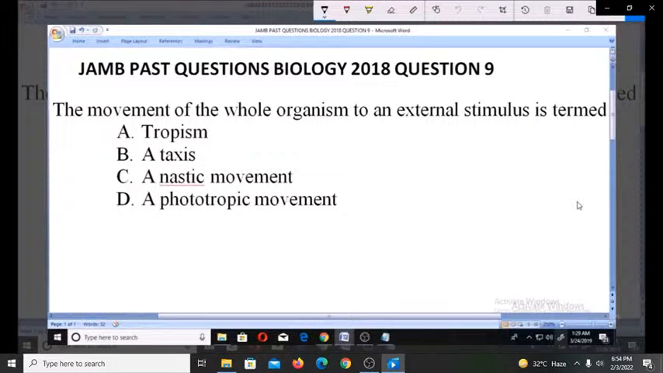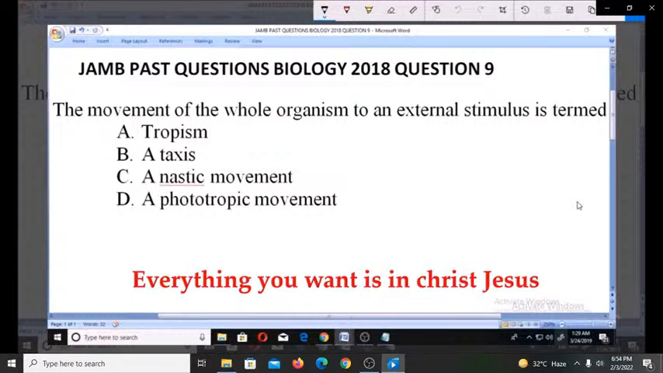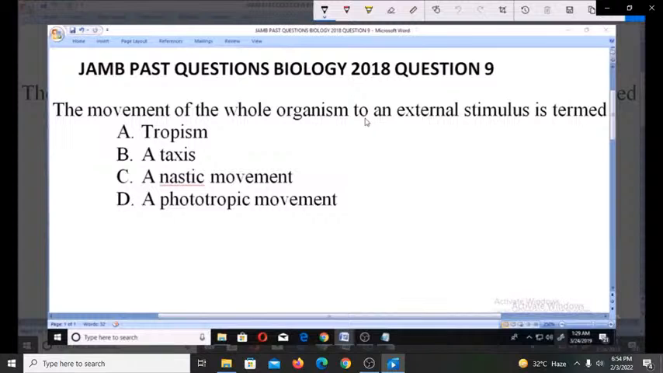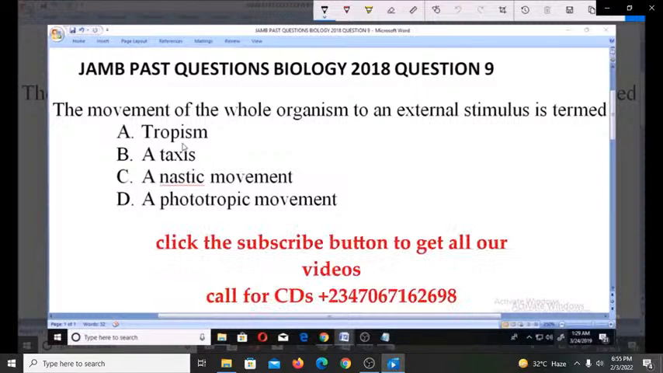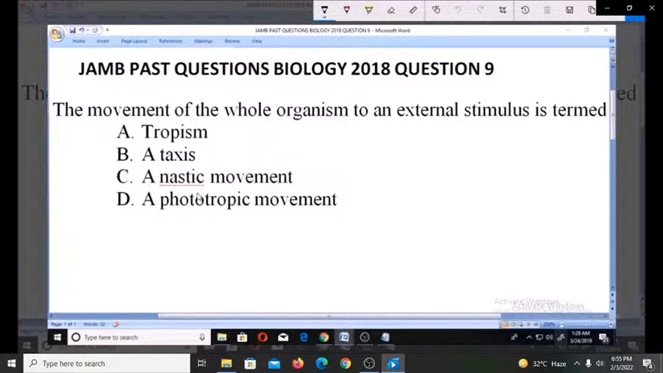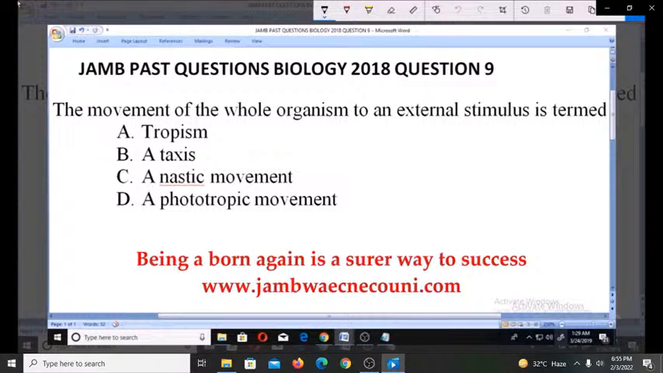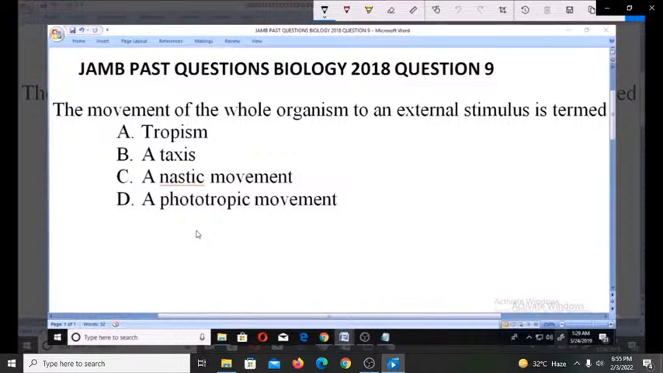Let's look at question number 9 for JAMB Past Questions Biology 2018. The movement of the whole organism to an external stimulus is termed: A. Tropism, B. A taxis, C. A nastic movement, D. A phototropic movement. Now, we already know what phototropic movement is, towards light, nastic and tropism, but this taxis